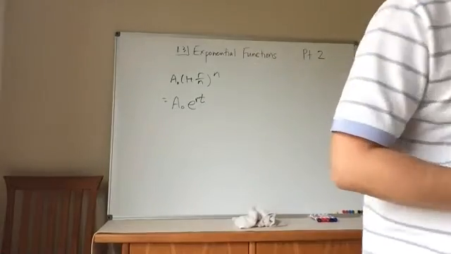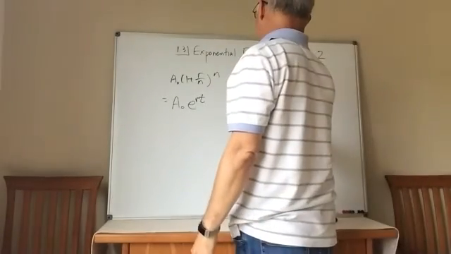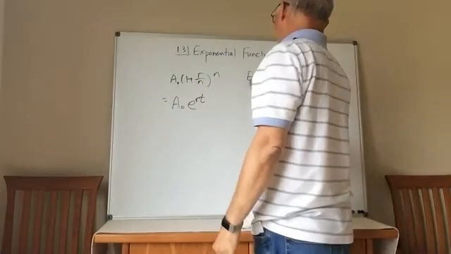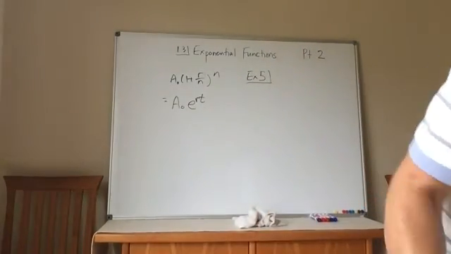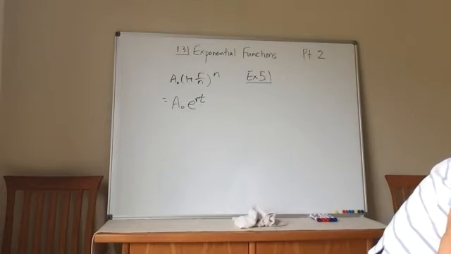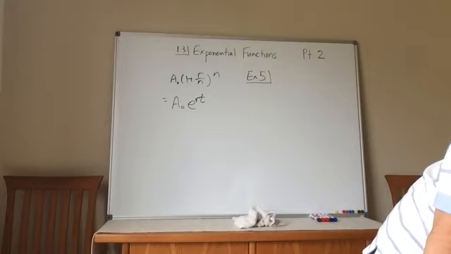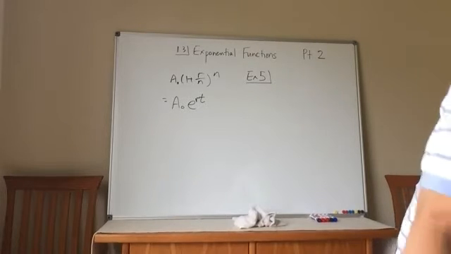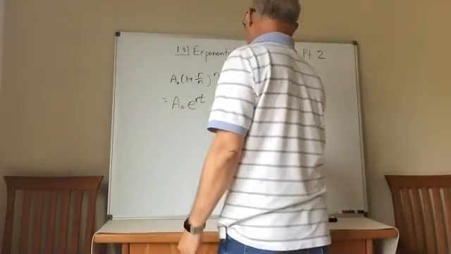Let's see if we can use that in example number 5. Bernice deposits $2,500 in an account earning 5.4% annual interest rate. Find the value of the account in 10 years if it is compounded daily. So 10 years compounded daily.